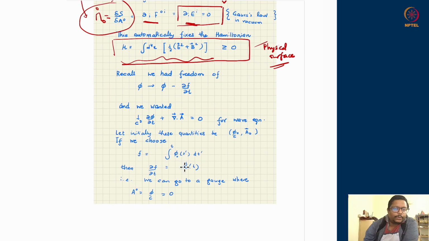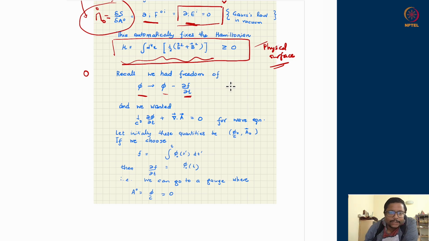Okay. Now, further we recall that while we were discussing electrodynamic structure, we had another gauge freedom in redefining phi and A up to some scalar function f. So phi could have been shifted by taking phi minus del f upon del t, for any arbitrary function f. f was not constrained to be any particular function.